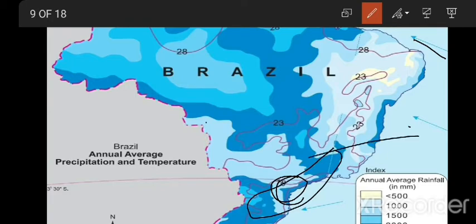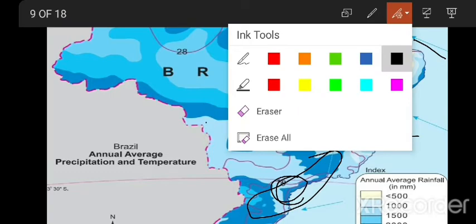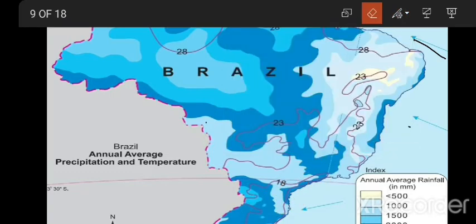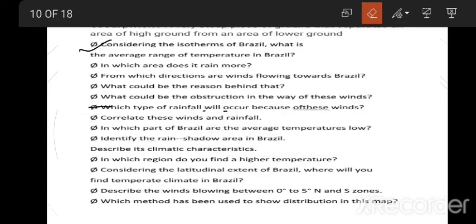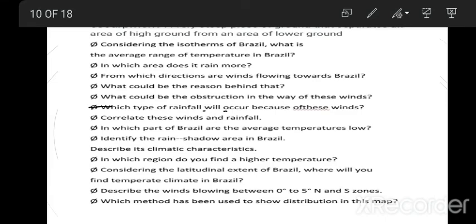Okay, now next question. First of all, I will erase this. Now in this region, identify the rain shadow.